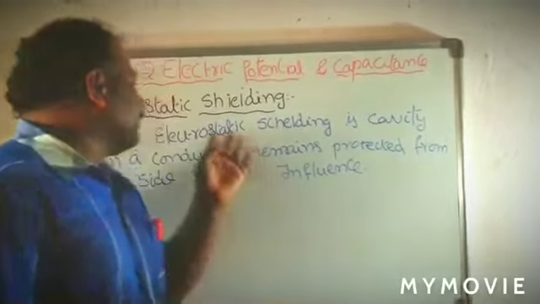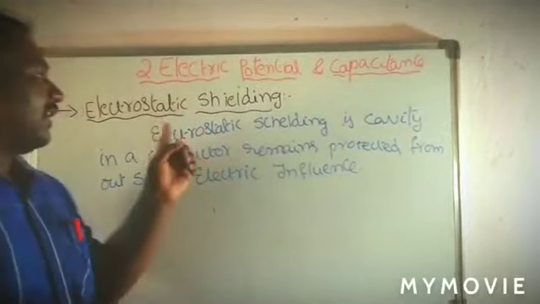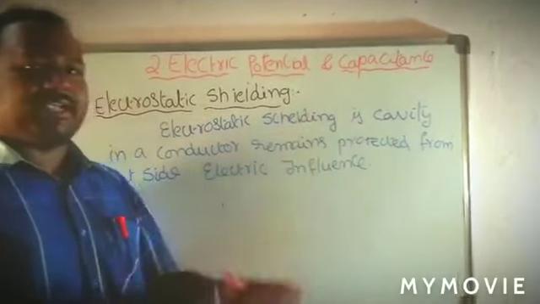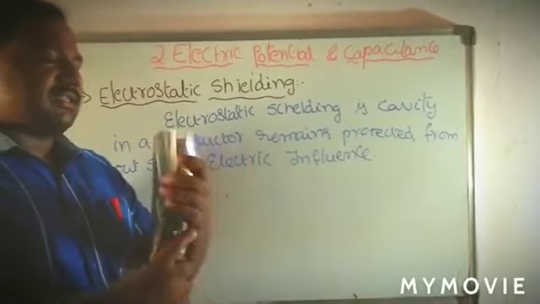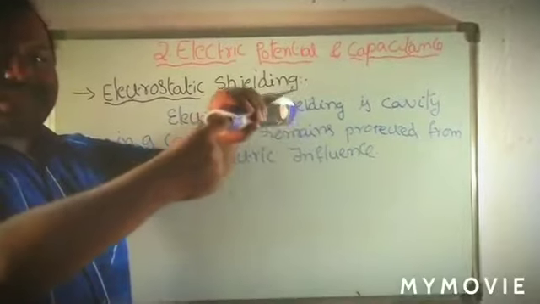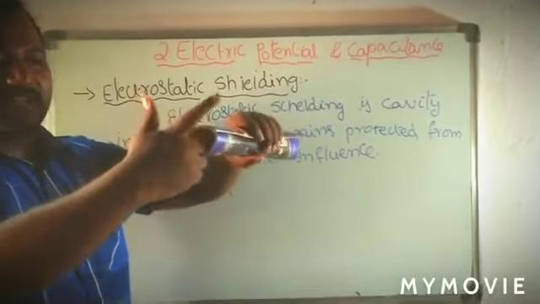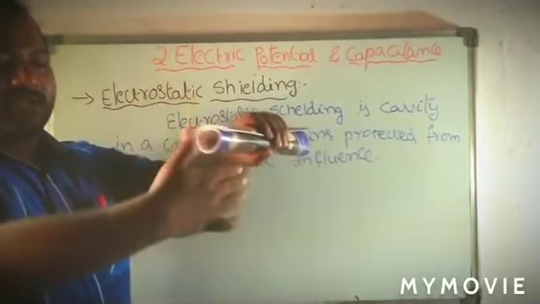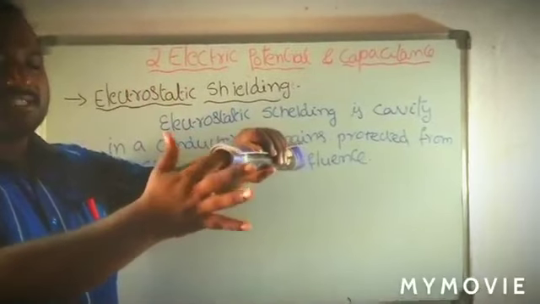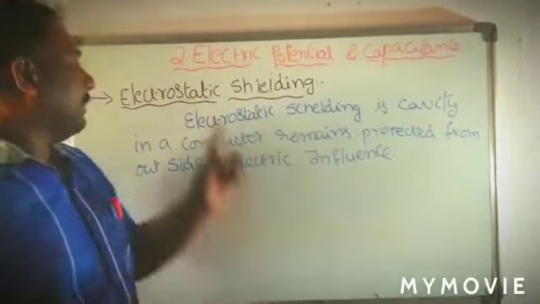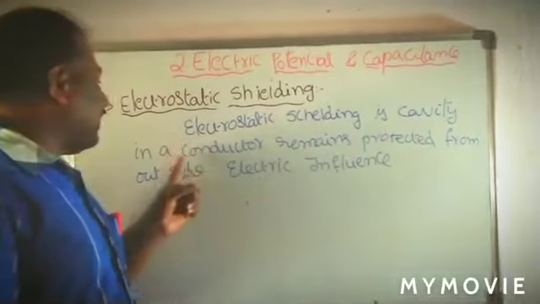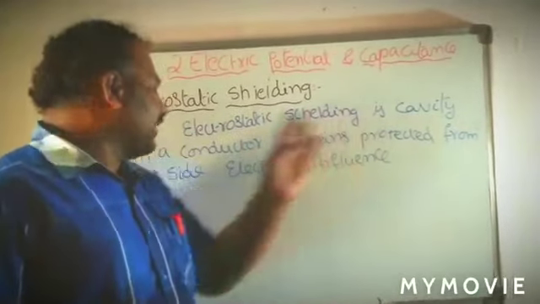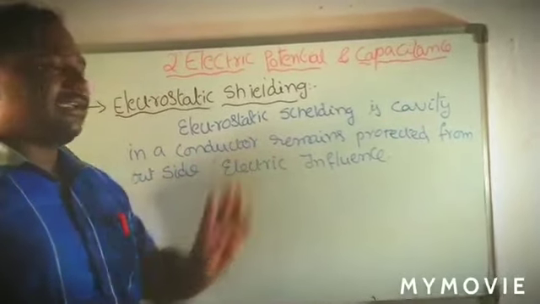Similarly, here also, see what electrostatic shielding is. Electrostatic shielding: this is a conductor, and there is a cavity in the conductor, which means there is no conducting part inside, only the surface is conducting. This is known as the cavity. Electrostatic shielding is that the cavity in a conductor remains protected from outside electric influence.